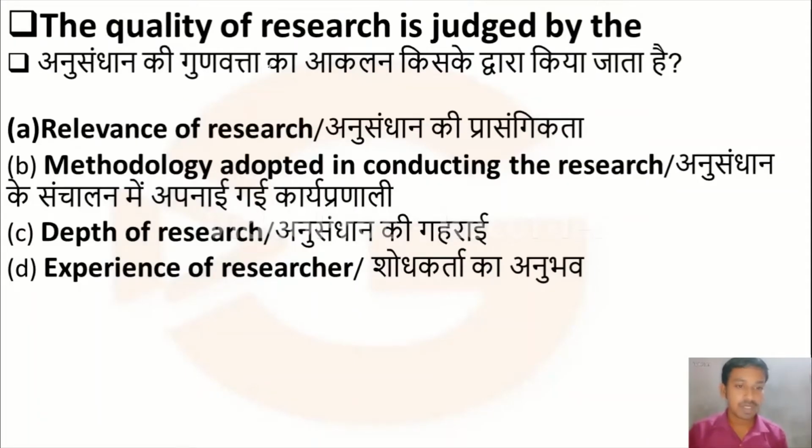The quality of a research is judged by: option A, relevance of a research; option B, methodology adopted in conducting the research; option C, depth of research; option D, experience of researcher. The right answer for this question is option B, methodology adopted in conducting the research.